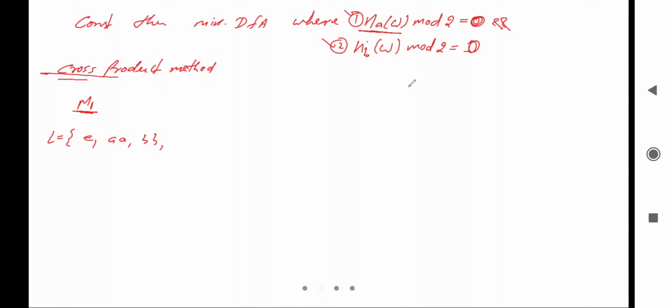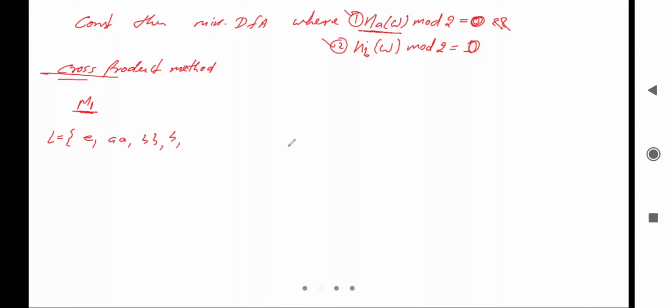Yes, it is possible, because there is a condition over the A, not over the B. There is no condition on B. There can be a single B also.